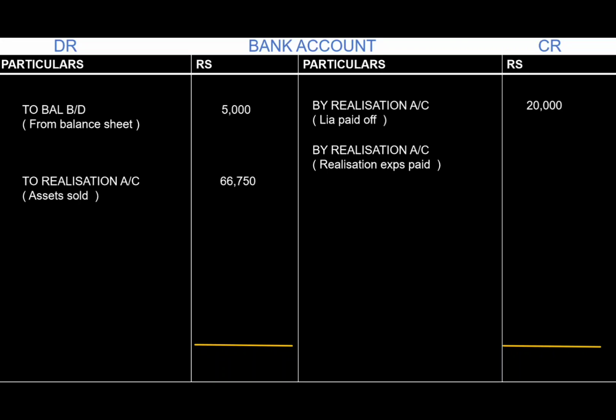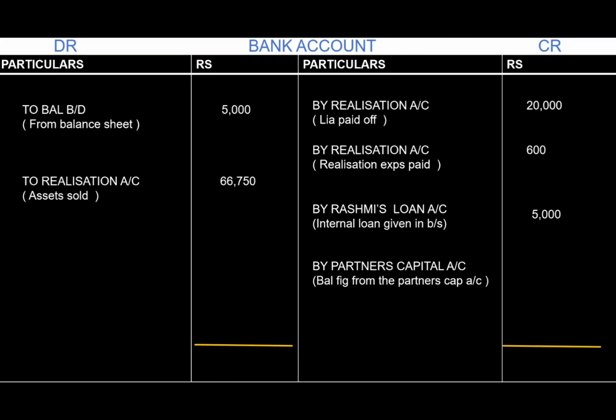Now, next in the order of payment, we have to pay the internal liability which we have, that is Rashmi's loan. So we write it as by Rashmi's loan rupees 5,000. It should be paid in full. Now, finally, we have to pay the partners' capitals. So we are going to transfer the capital account balance to the bank account as by partners' capital account. So Rashmi will be 20,490 and Geeta will be 25,660. The total payment made to the partners will be 46,150.